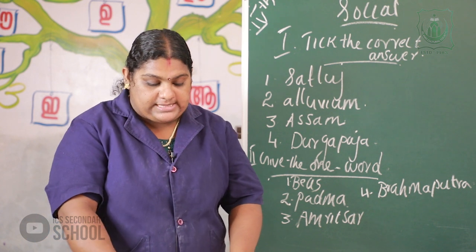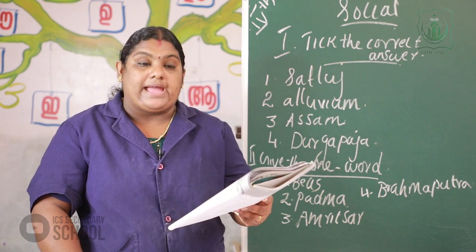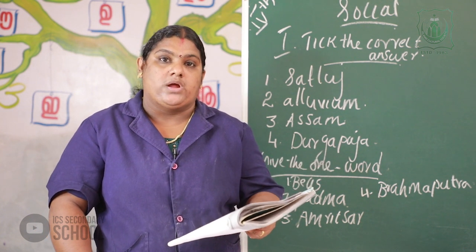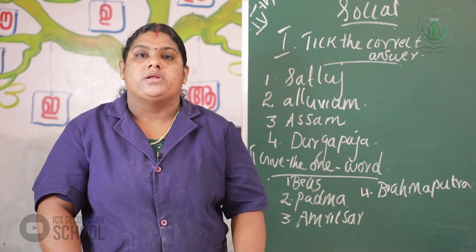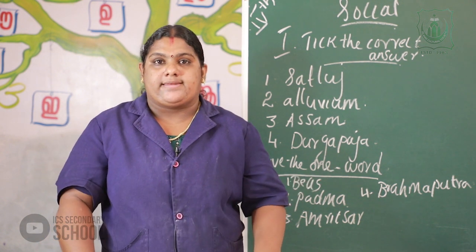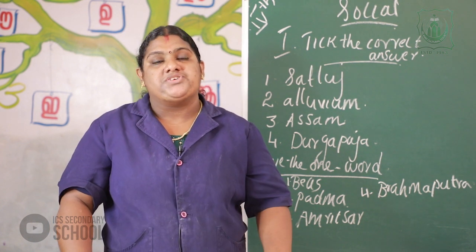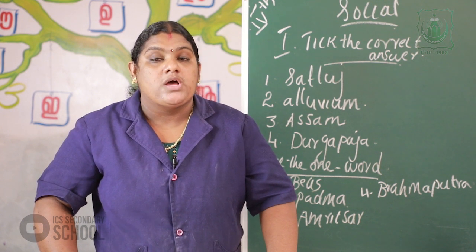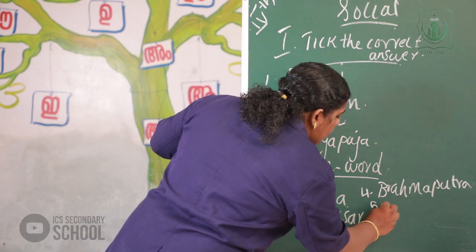The next question, the last one-word question, is the area with the largest delta in the world. We already studied that the Ganga and the Brahmaputra form the largest delta in the world. So the area is called the Sundarbans Delta.